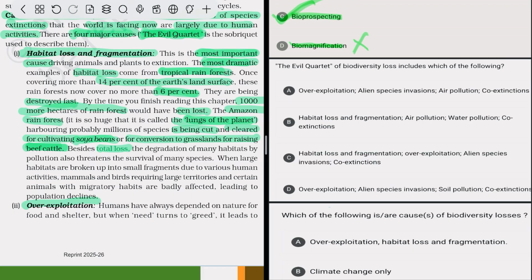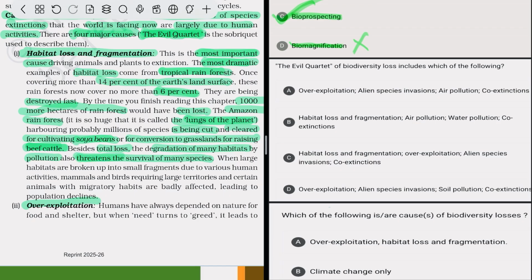Besides total loss, the degradation of many habitats by pollution also threatens the survival of many species. So the pollution rate is also increasing, due to which various species get affected and are becoming extinct or near the extinction edge, that is, becoming threatened.